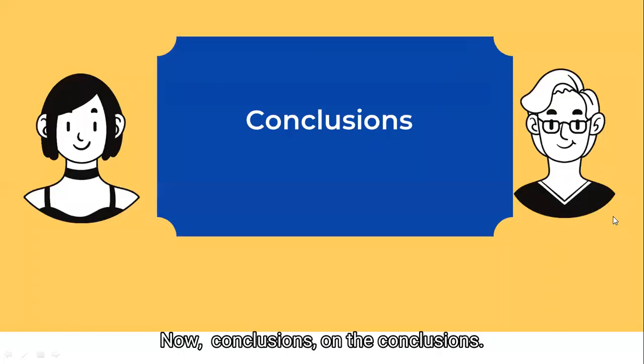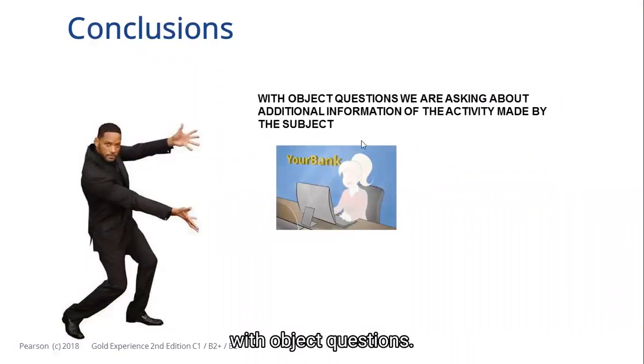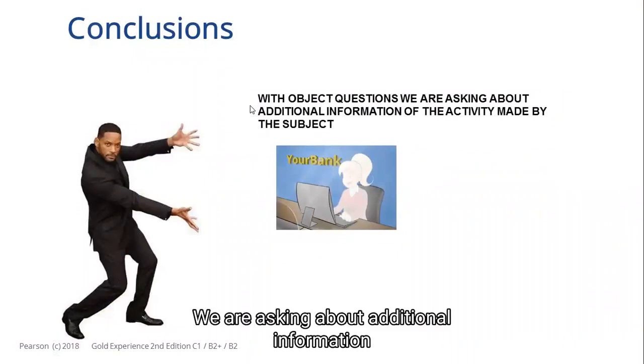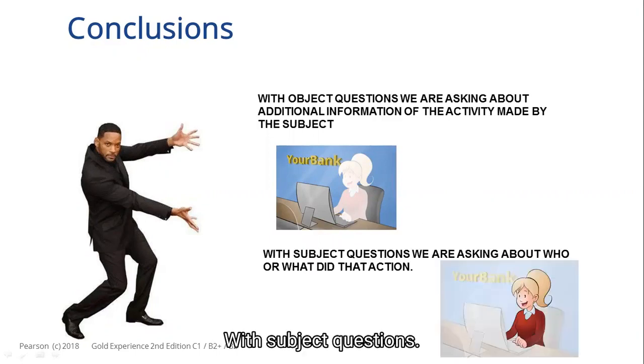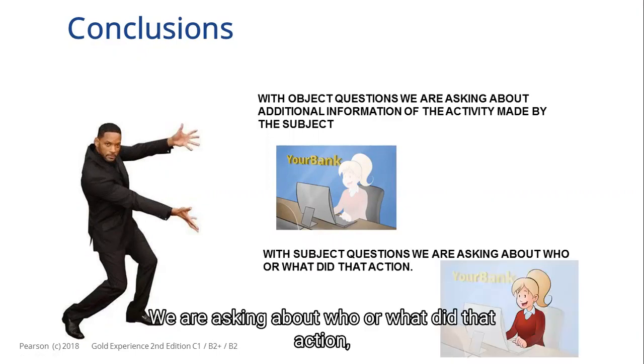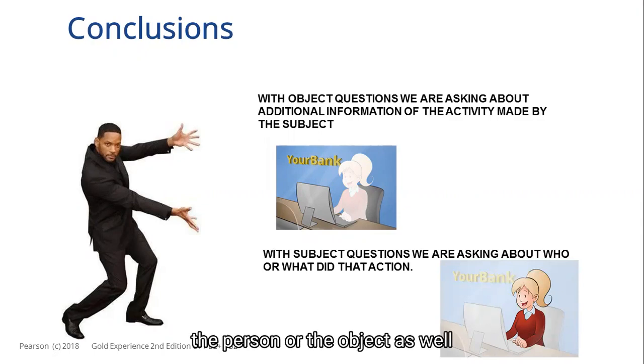Now, conclusions. On the conclusions, my friend Will Smith showed you that with object questions, we are asking about additional information of the activity made by the subject. Remember the bank? With subject questions, we are asking about who or what did that action, the person or the object as well.